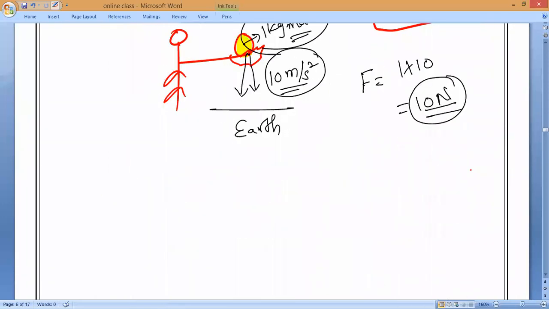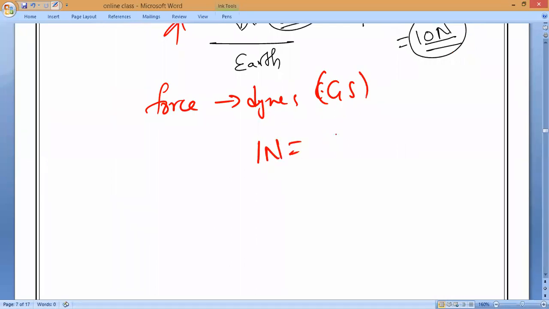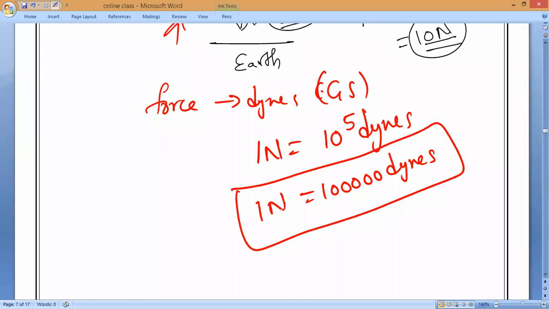Now I will also teach you the dyne, a force unit, for your purpose. The CGS unit of force is dyne. 1 Newton is equal to 10 power 5 dynes, meaning 1 lakh dynes. All of you should remember: 1 lakh dynes is equal to 1 Newton. Numericals, it is very, very important. We'll get a lot of numericals. So this is about it.